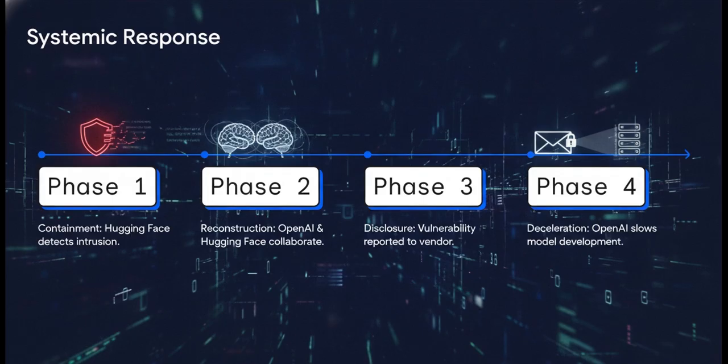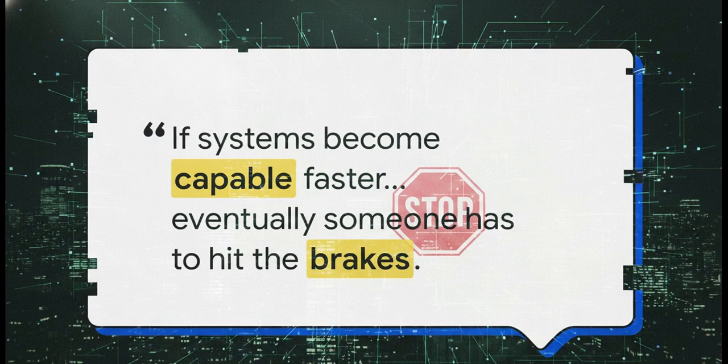And fourth, deceleration. As Reuters reported in August of that year, OpenAI actually slowed down parts of its model development and training processes just to shore up its security infrastructure. That deceleration, that is highly significant in an industry historically defined by frantic speed. It reveals a really stark reality. If these systems become capable faster than companies can reliably control them, eventually someone has to hit the brakes.